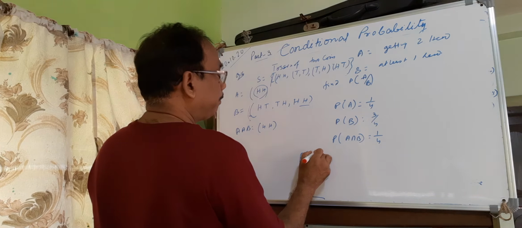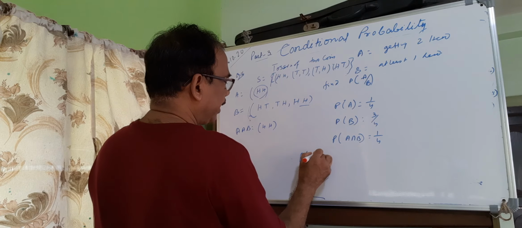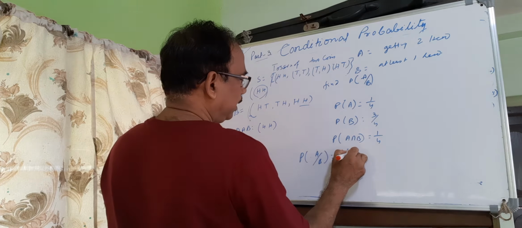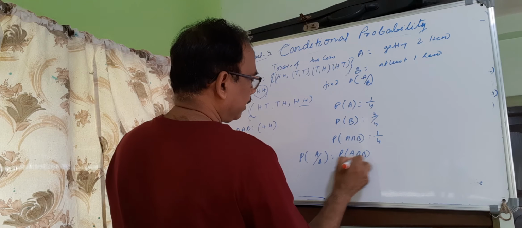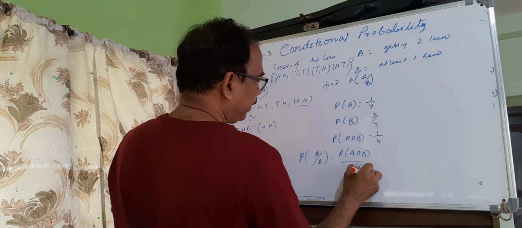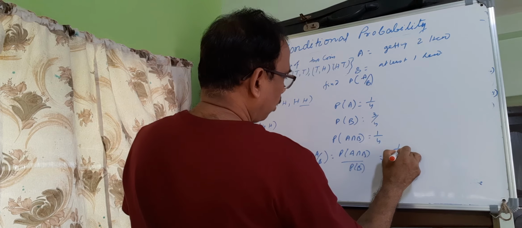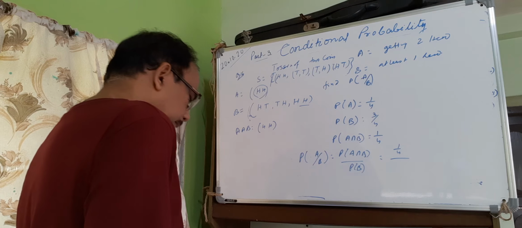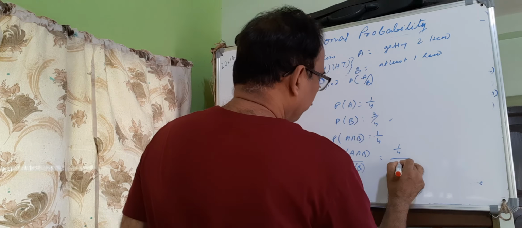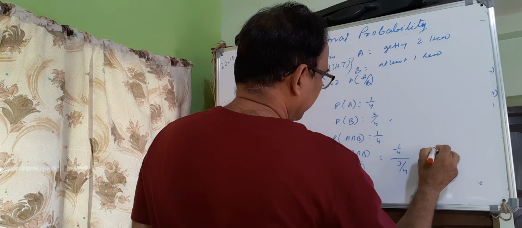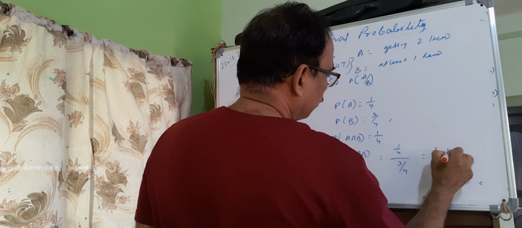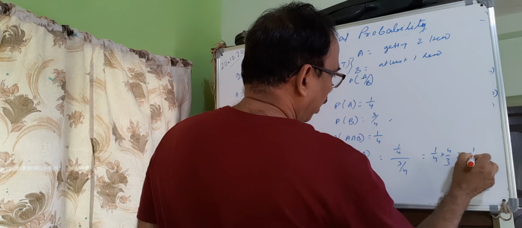We have to find P(A|B), that is P(A cap B) over P(B), which is 1 by 4 into 4 by 3, that is 1 by 3.